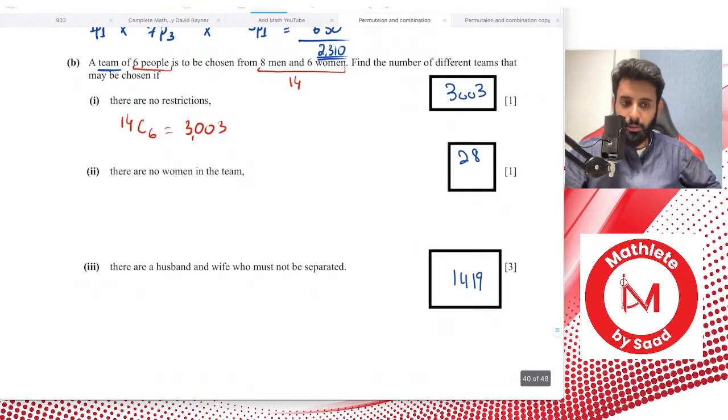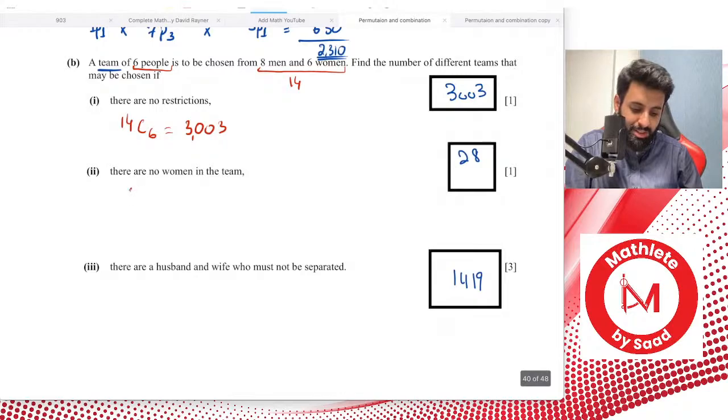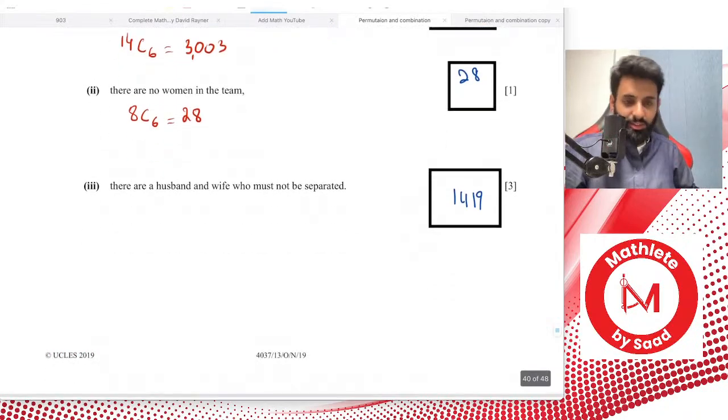Okay, there are no women in the team. So if there are no women in the team, that means you're only selecting from the 8 men that you have. Okay, yeah, part 2 is kind of sexist. So in part 2, you're just selecting 6 from the 8 men. So that's 8C6, and that's it. 8C6, so that's 28. Okay. All right, part 3.